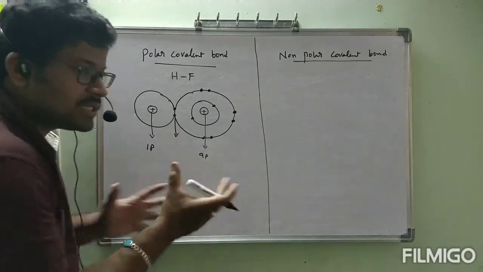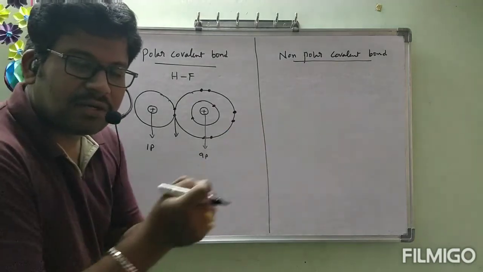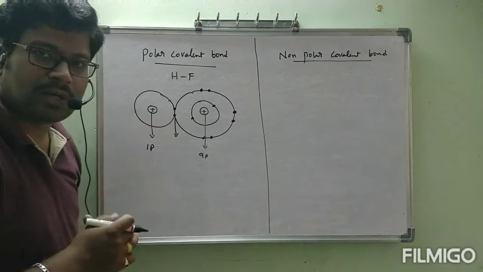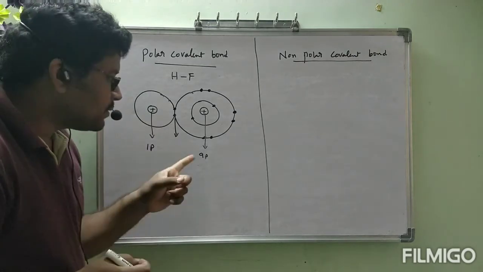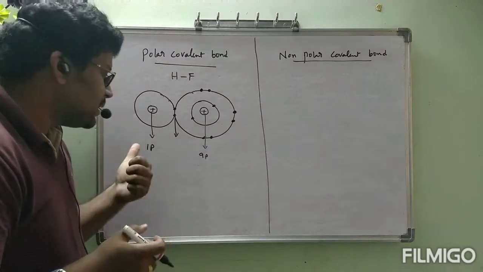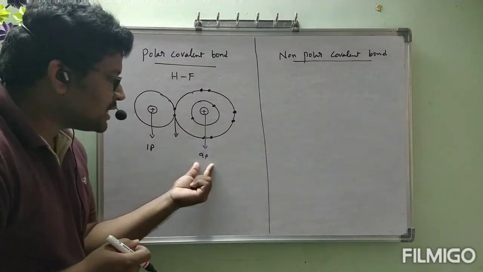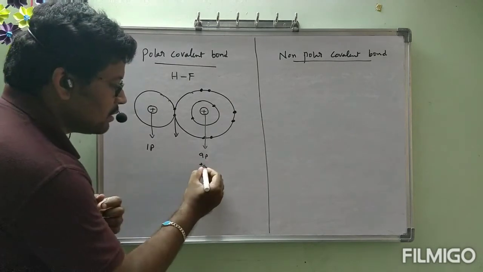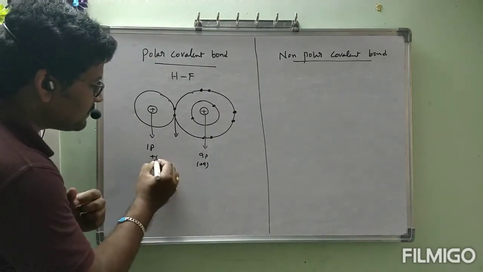These 9 protons will attract the bond pair of electrons strongly when compared to 1 proton, correct or not? Because more charge is present here. 9 protons means plus 9 charge. 1 proton means plus 1.